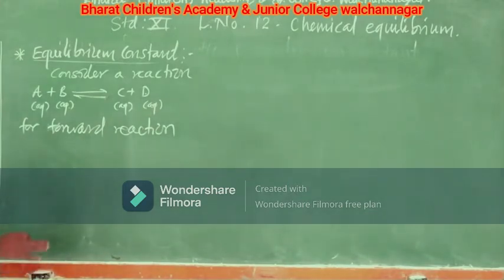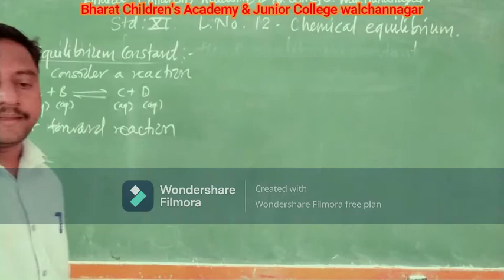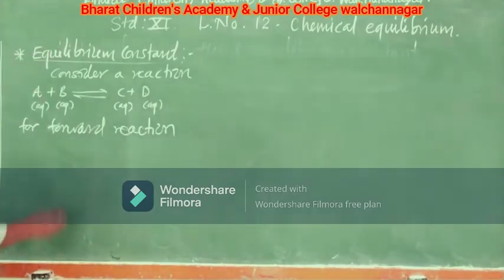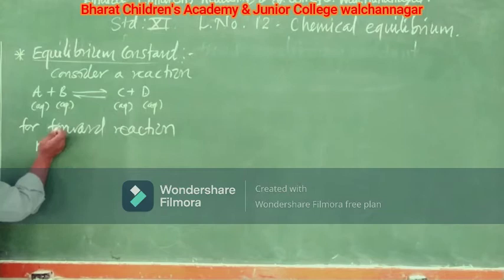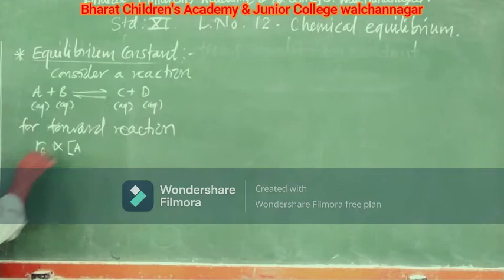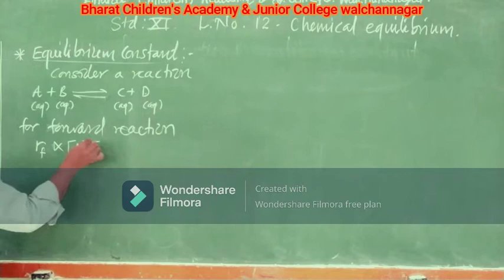If you apply the law of mass action, what is the rate going to be? The rate of the reaction, and I said I will use small r, the rate of the forward reaction will be directly proportional to the concentration of A into the concentration of B. Isn't it?